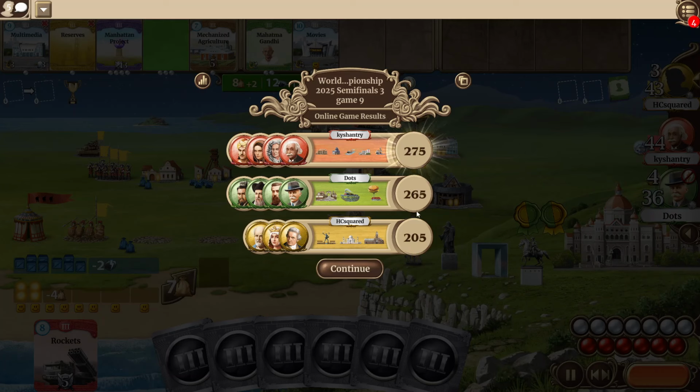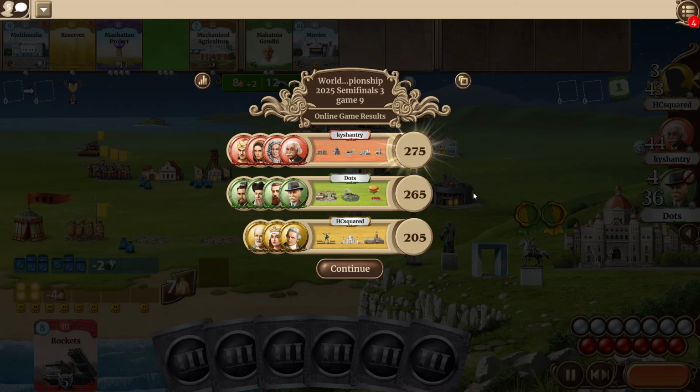Dots put up a nice fight. I mean, at the beginning of the game, I guessed kyshantry as the winner, having more faith in his position, but Dots made it really close, waited for Pierre, did some nice stuff with Anthony Gaudi, made sure to be well prepared for the military. Also, the refugees were revealed at quite a nice time for him, so he nicely kept up despite kyshantry going for both Red Cross and the space flight, but at the end it still was not enough and kyshantry is able to win.